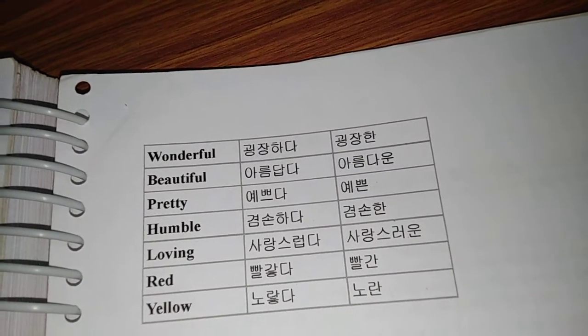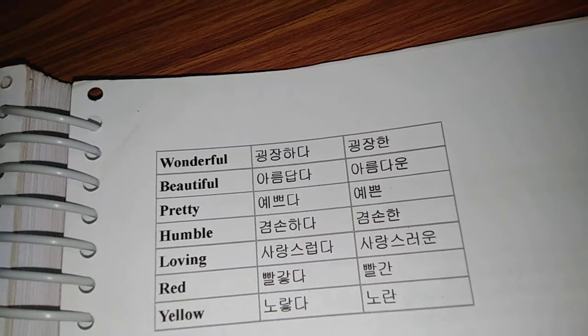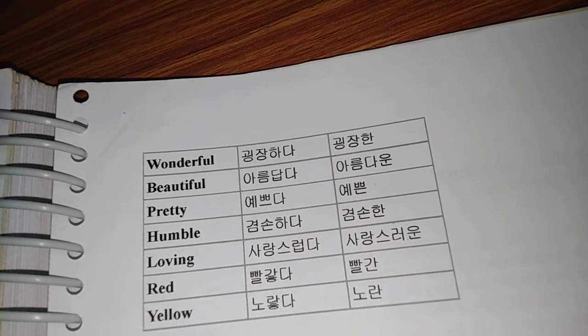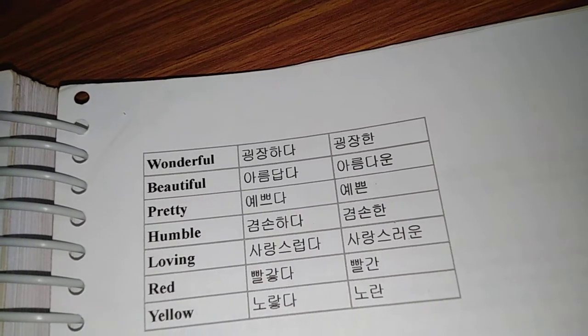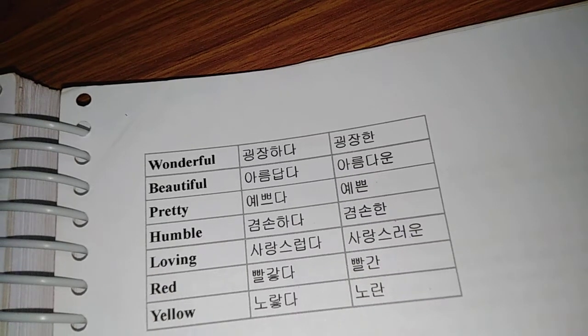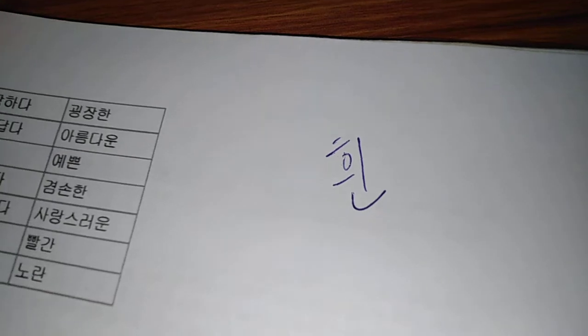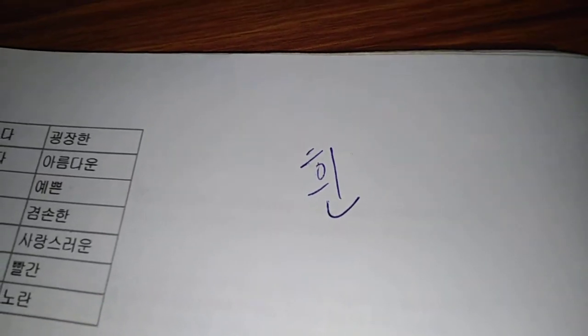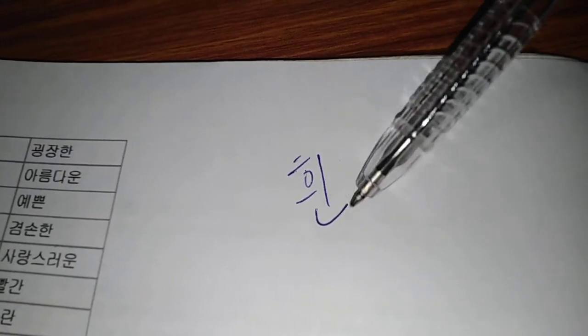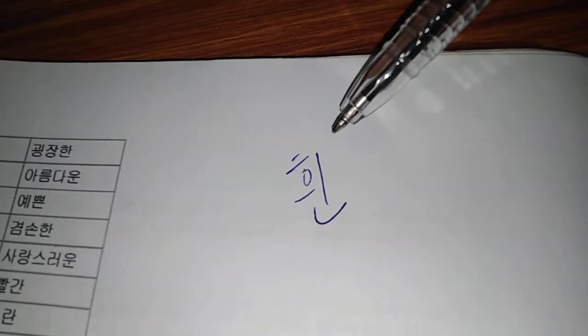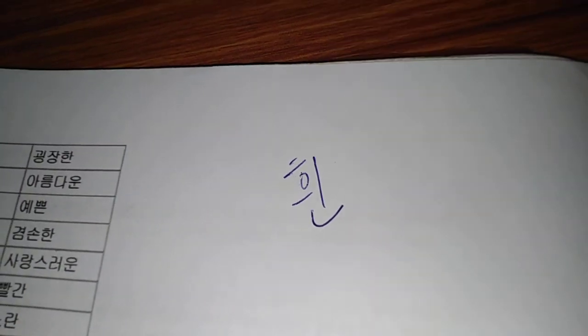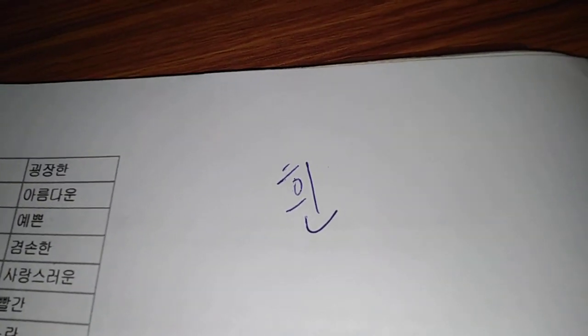So it's not just red and yellow that changes like this. There's a lot of other colors that also have a descriptive form like this. And one example is white, that is 흰. White is written as 흰 in its descriptive form. Even though it is written as 흰, you would read it as 흰색. So that means white color.